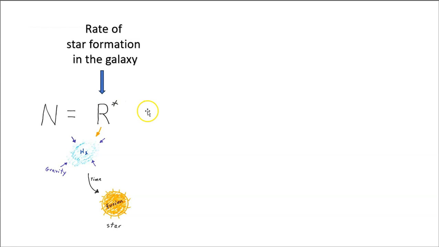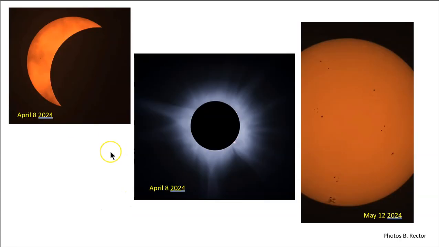The first term in the Drake equation is R star, the rate of star formation in the galaxy. Of course, we've learned that stars are formed from the gravitational compression of clouds of hydrogen gas, and then it gets hot enough for fusion to start. Of course, the most familiar star to us is our sun.